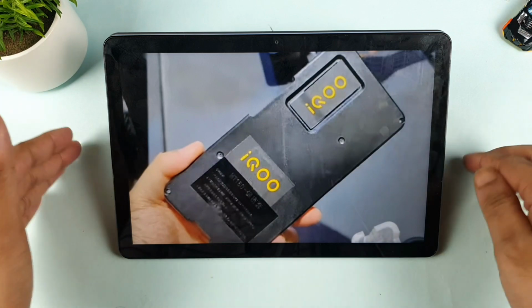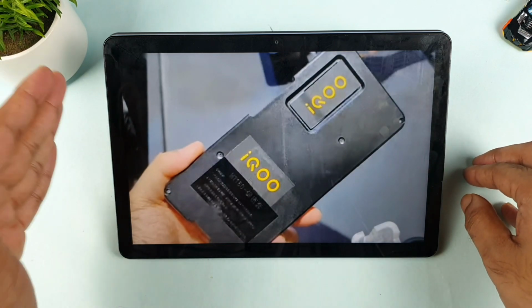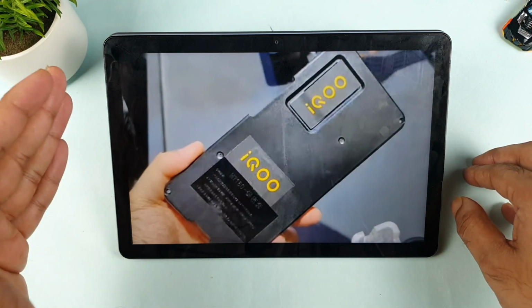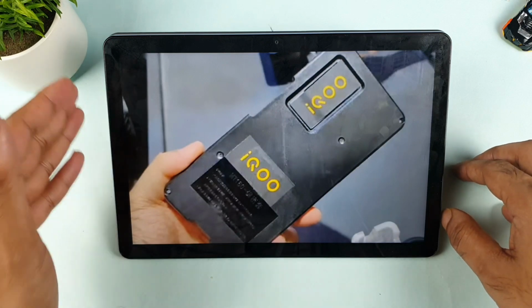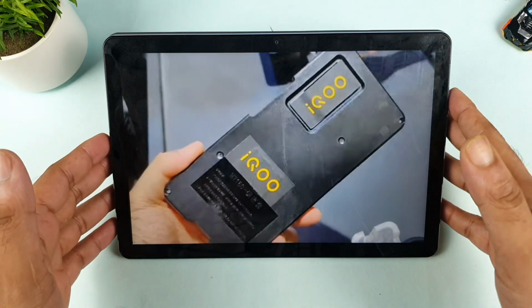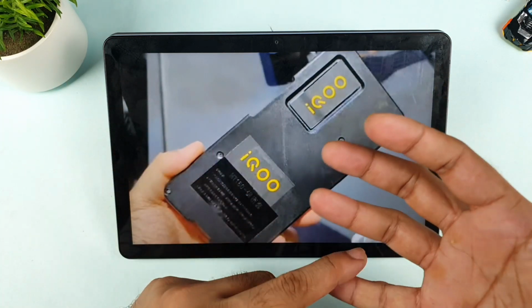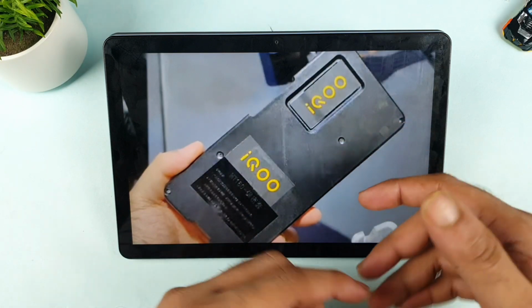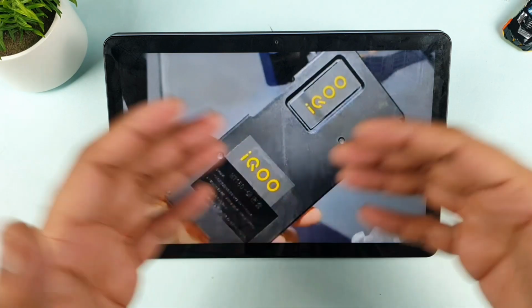In today's video, I'll talk about the iQOO 8 device. Yes friends, finally we got some videos and images of the iQOO 8 device. So let's see what we have got to know about this device until now: what the specifications are, what processor, what type of display. All these details I'll try to talk about in this entire video.